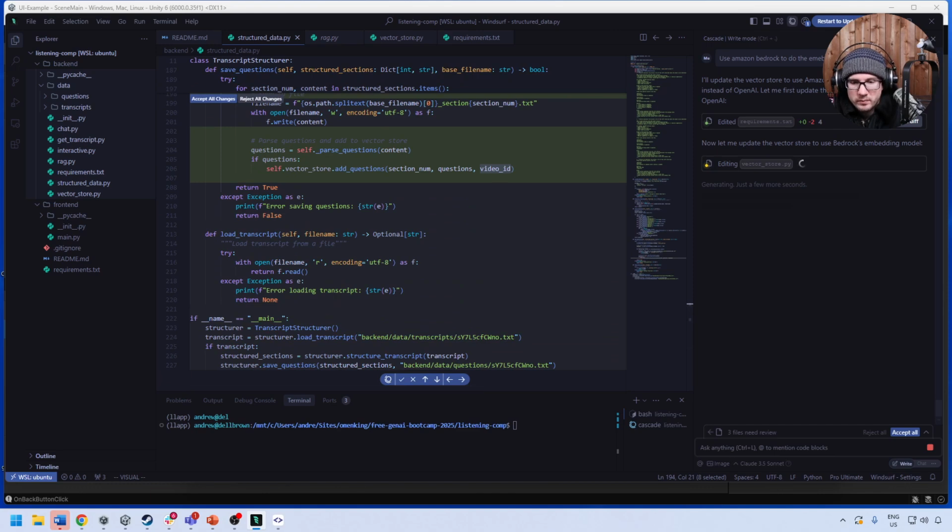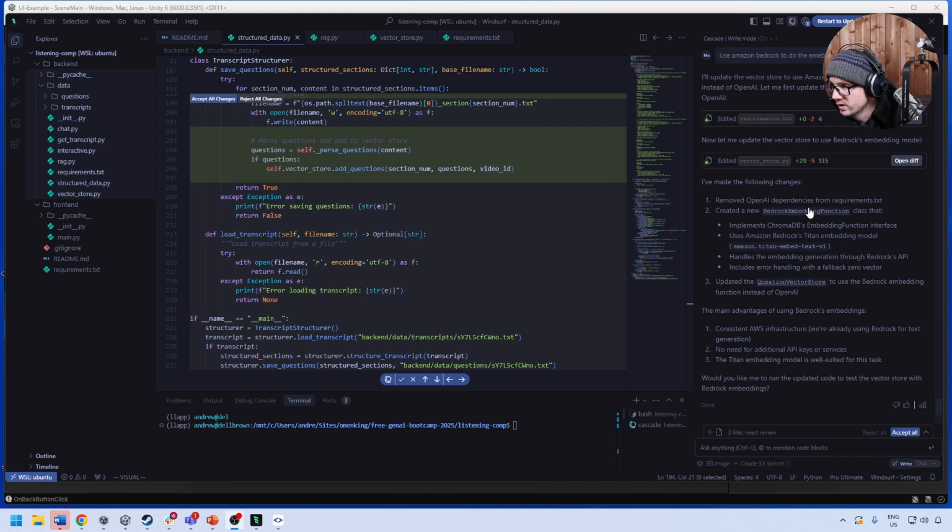We'll be back here in just a moment. Let's take a look at what it did. So it created a new function class. Why does it have to make a whole class for that? The embedding interface uses Amazon Bedrock Titan embedding. It really wants to use Amazon Titan embedding.